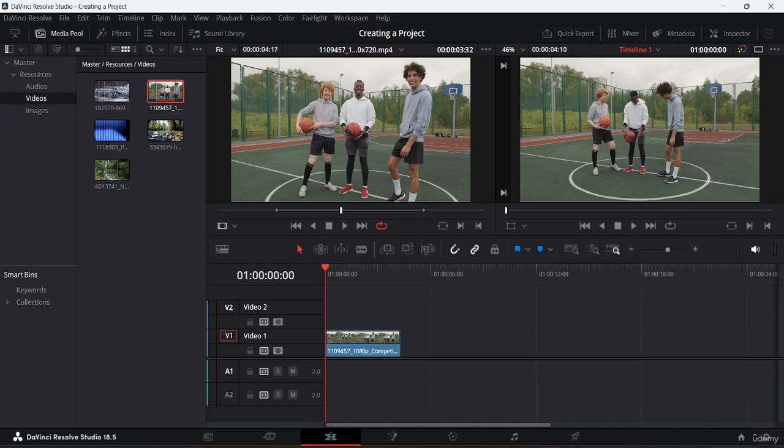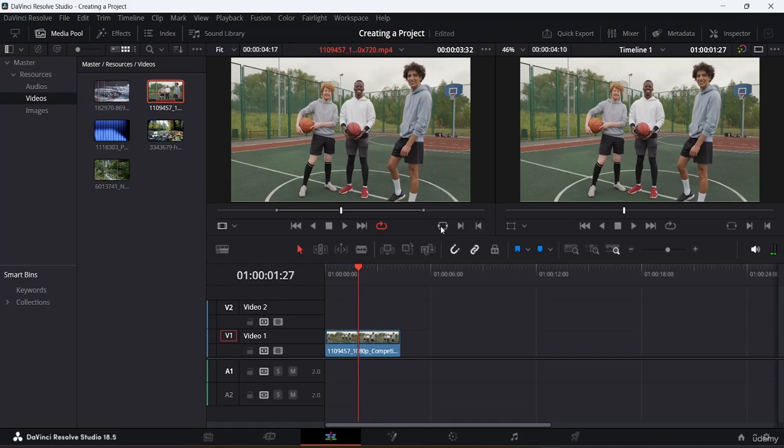And now the footage which I have over here, I want to see where that particular footage is. Let's say I do want to make some changes. In this particular frame, let's say I want to put some text on the side, and the same thing I want to view over here as well. So if you want to match the frame, in that case you can just click on this option, and here you can see I have matched the frame over here in my preview window as well.